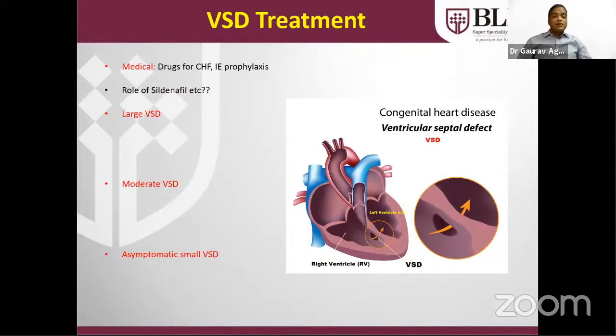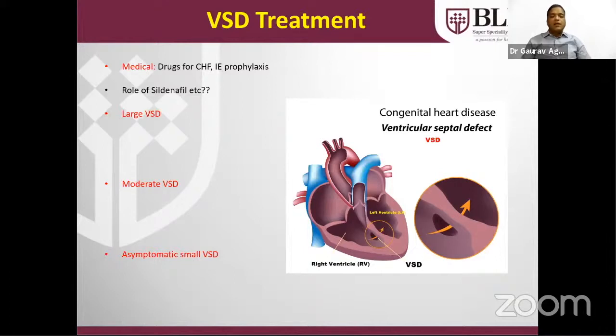Is there any role of sildenafil in case of VSD with PH? Many reports have been written on large VSD with PH. Please don't use sildenafil or any other pulmonary vasodilator if the patient is operable. Suppose a 4-month-old child has a large VSD with PH reported. PH will always be there in case of large VSD or AP window, but this PH is operable. PH that is not operable, like Eisenmenger, should be treated with pulmonary vasodilators.